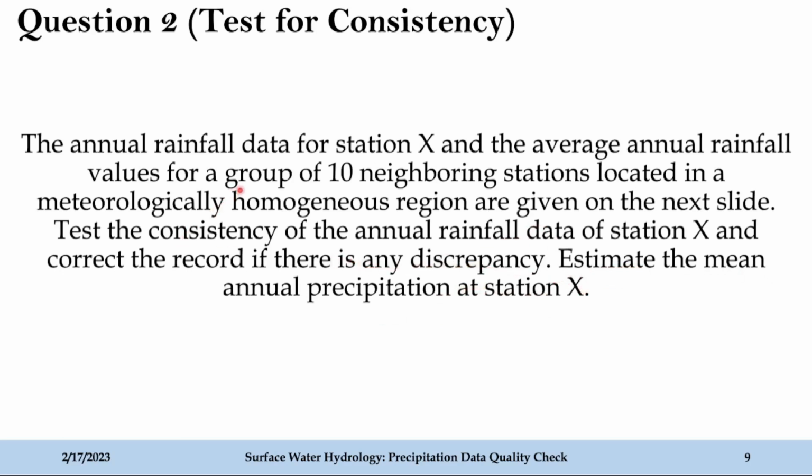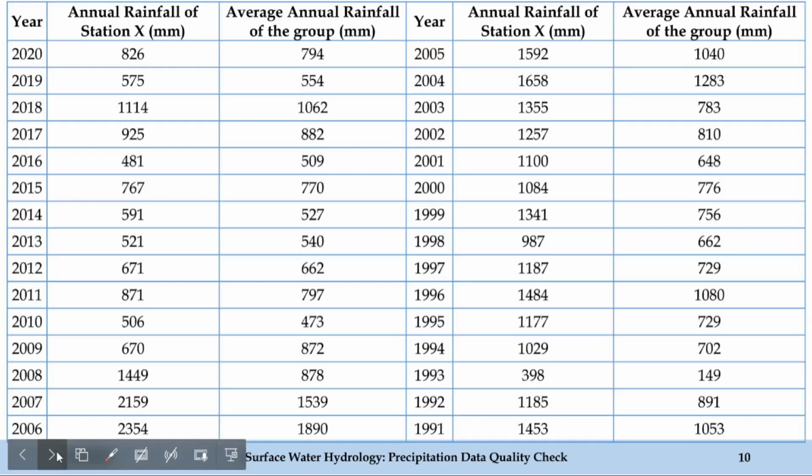Okay. So let's test whether the data for these two conditions are consistent or not. This is the data which is provided in the question. Here you can see that from 1991 until 2020 the data has been provided to us, and these are the average rainfall values at station X, and these are the average annual rainfall of the group, that is the 10 neighboring stations, and that average is given to us. I hope you were able to understand this table.